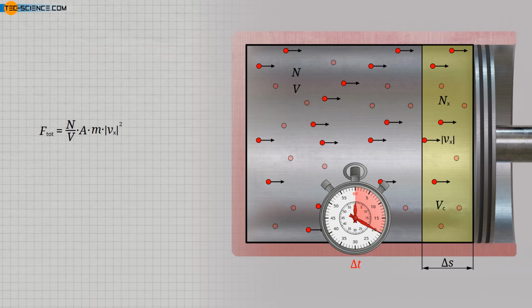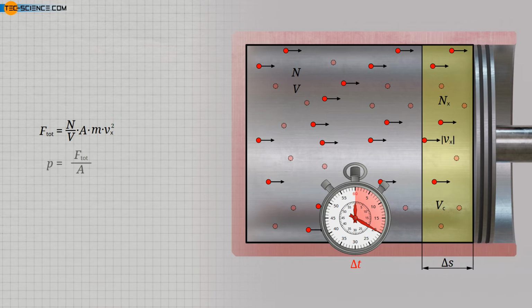Because if the force were dependent on time, then the pressure would have to change with time. However, daily experience shows that the pressure in gases remains constant as long as neither the temperature nor the volume changes. Note that by squaring the velocity component Vx in this equation, we do not need to use the vertical bars to indicate the absolute value. This is because even if Vx is negative, squaring it gives a positive value.